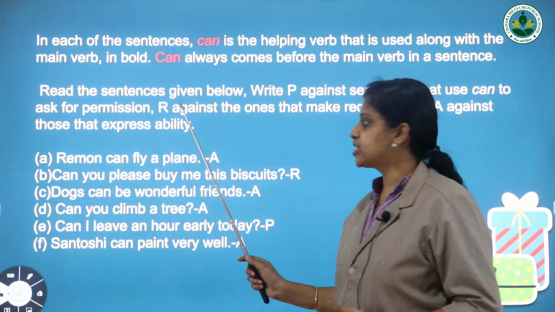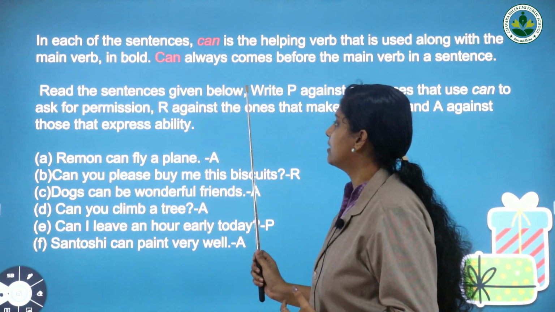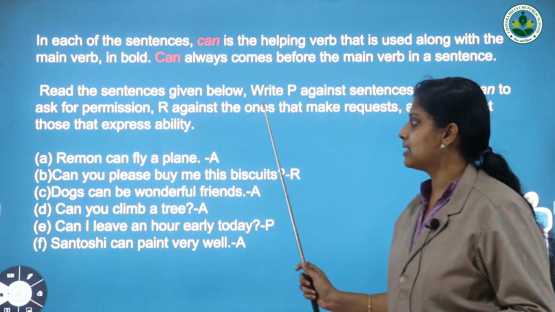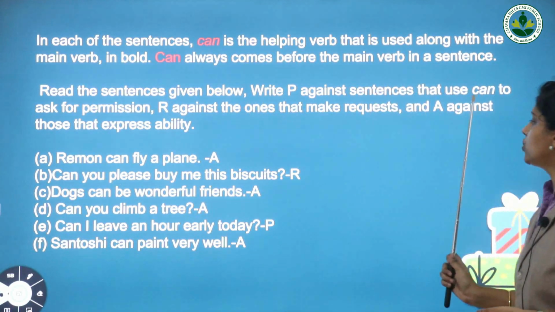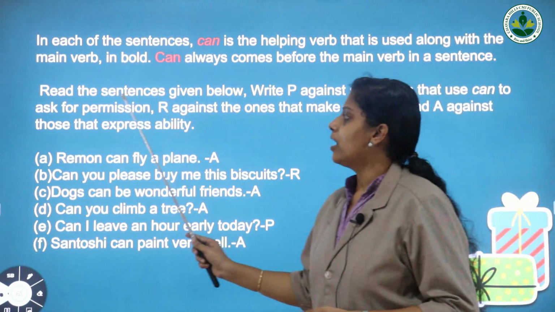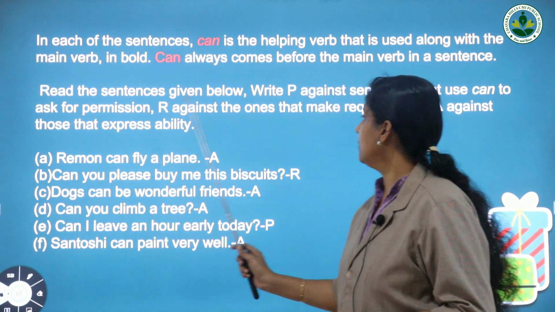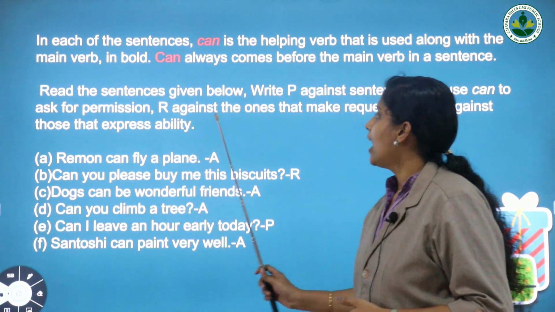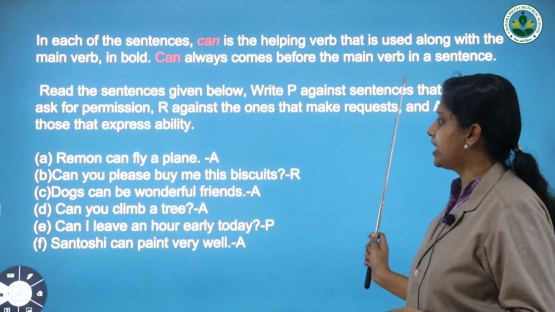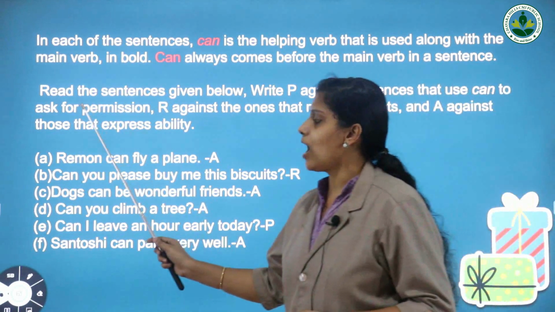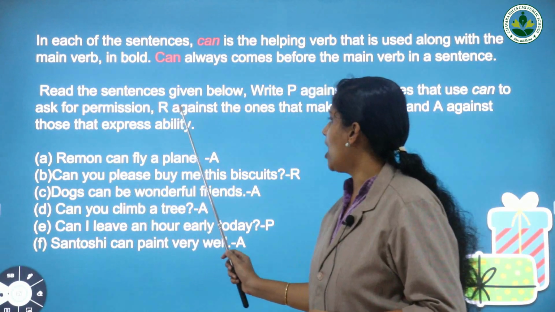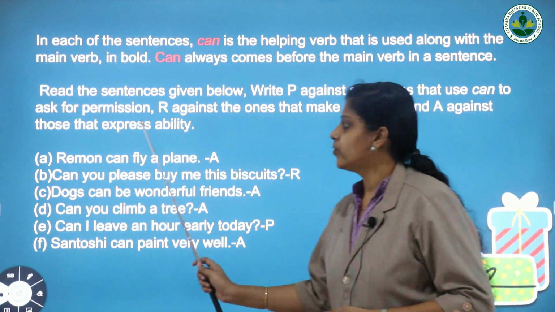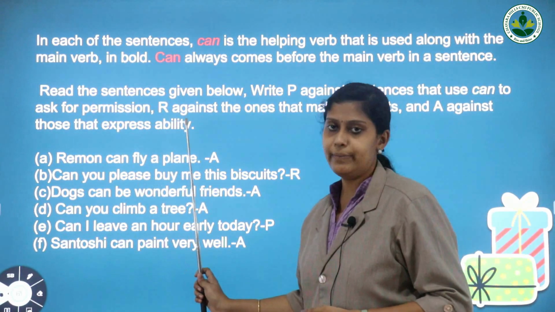You can write P for permission, R to denote request, and A for words that express ability.